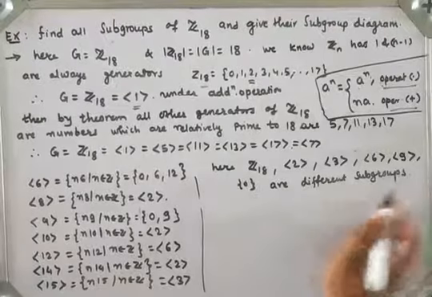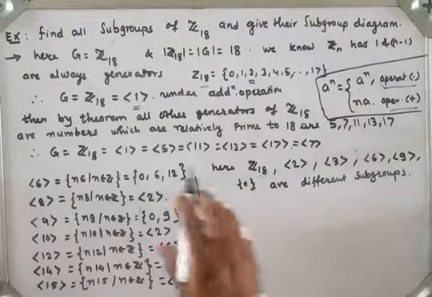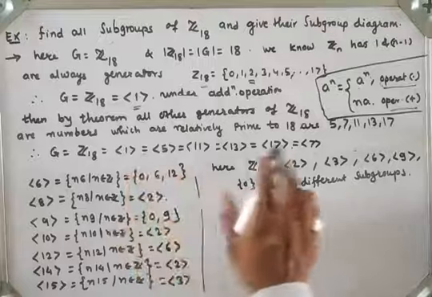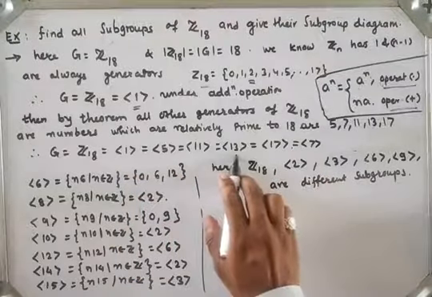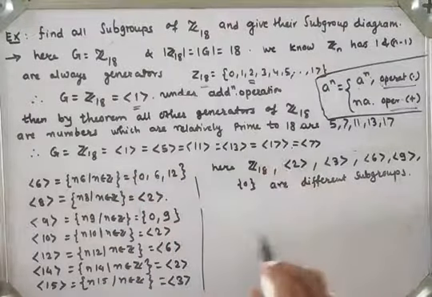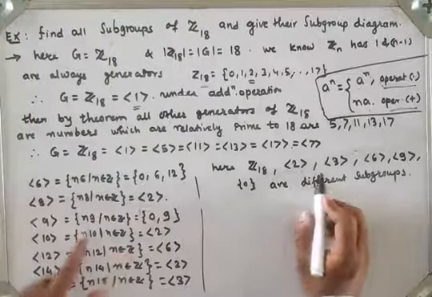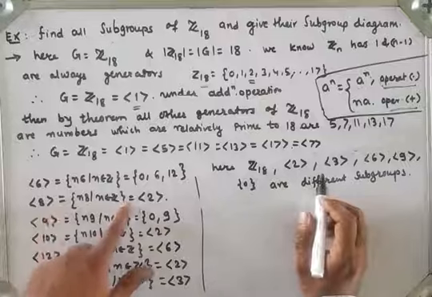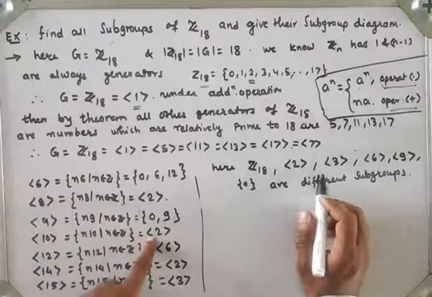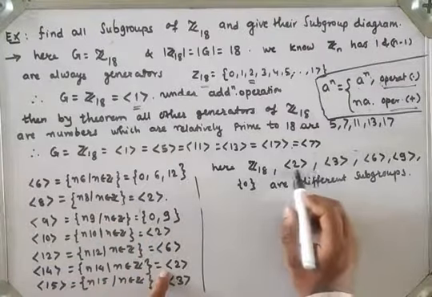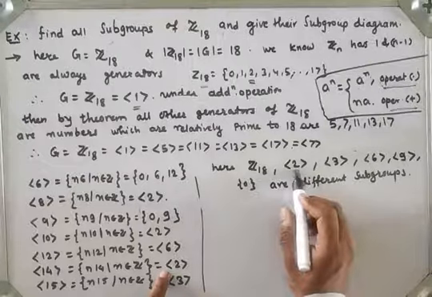They are all different because here Z18 is the same as generator 1, generator 5, generator 7, generator 11, generator 13, generator 17, right? Next, generator 2 is the same as generator 4, generator 8, generator 10, generator 14. So all the elements are the same, so I have taken only one subgroup.